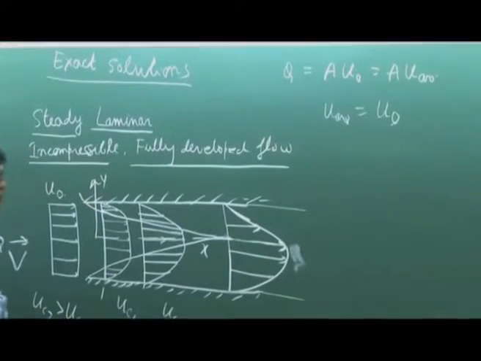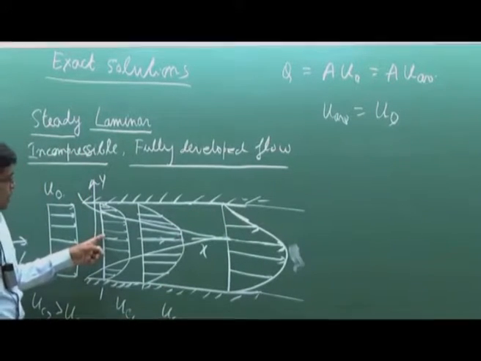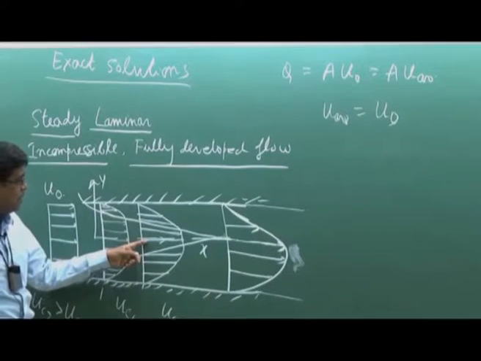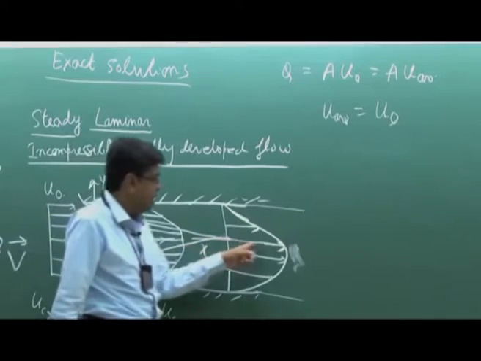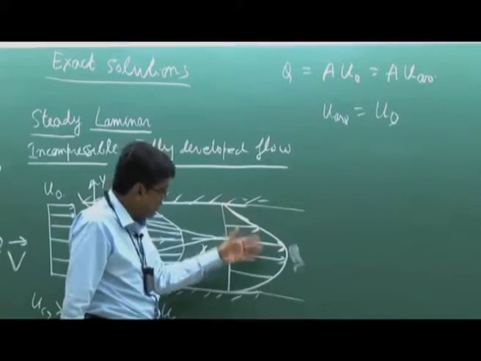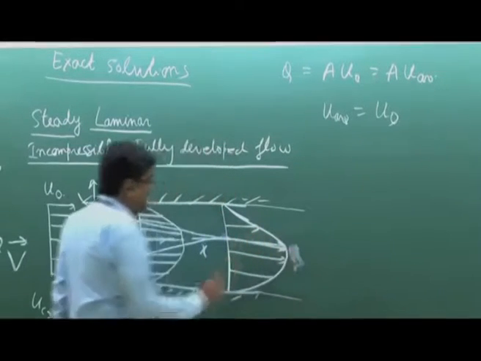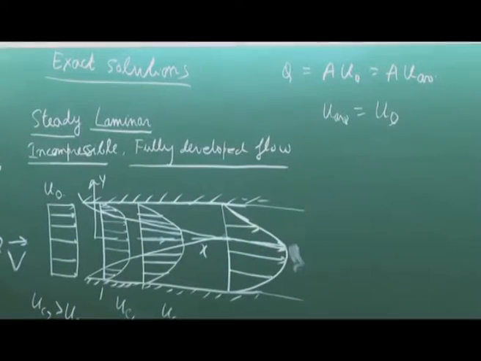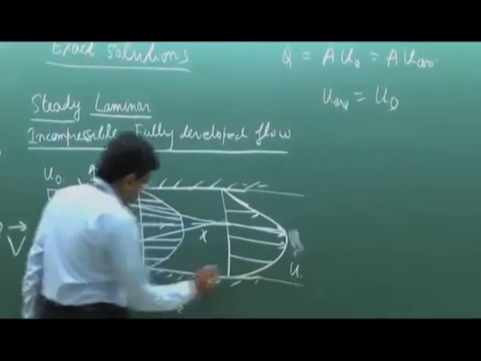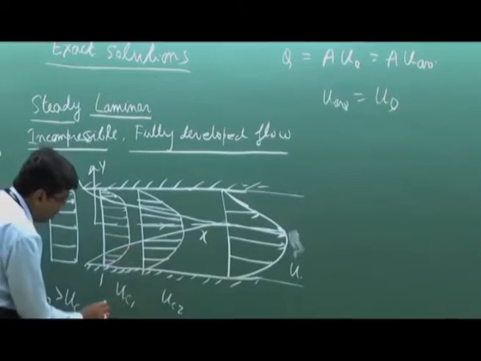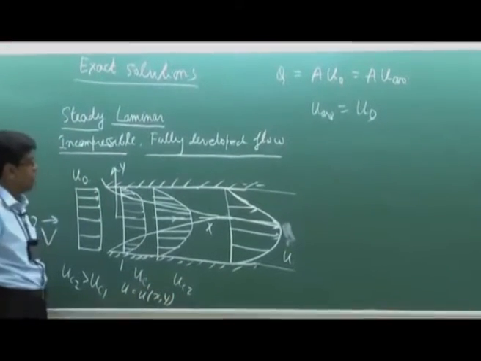We will have a velocity profile like this, and here the difference is that the shape of the velocity profile is changing, and at each section there is a viscous zone and a potential zone. But when this merges, there is no potential zone, the entire zone is the viscous zone, and the center line velocity is the maximum velocity reached. In this region, U is a function of x and y.